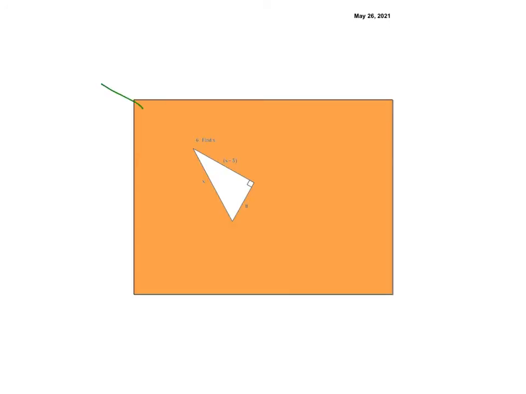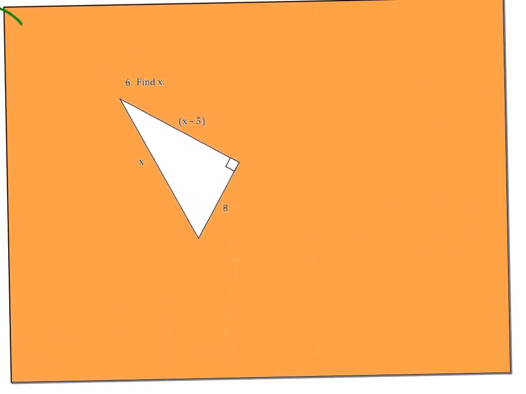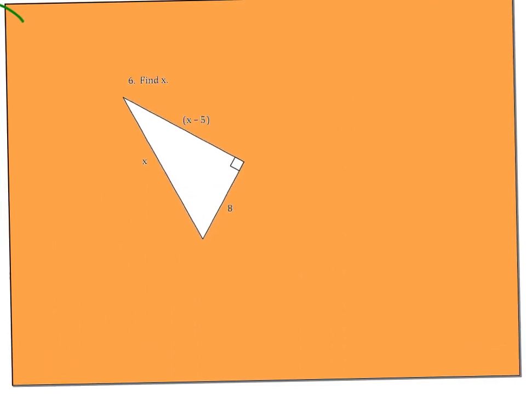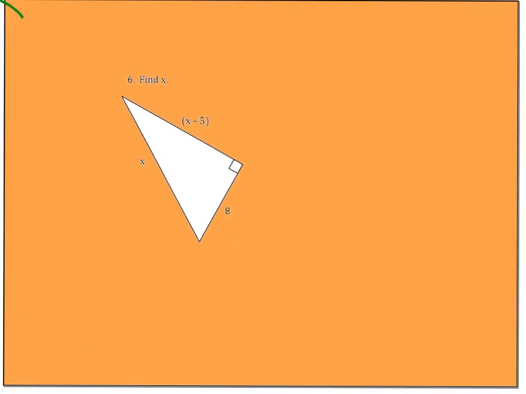All right, so now this is going to be a little trickier, but we can still do it. We have to stick to our rules. And this is going to bring in some algebra, so I warn you now, be prepared. So I've got x squared, and this is my hypotenuse. So x squared is going to equal (x minus 5) squared plus 8 squared. This will be a leg, and this would be a leg.